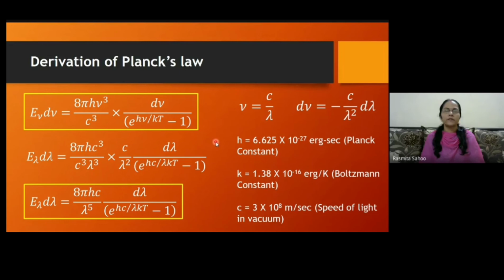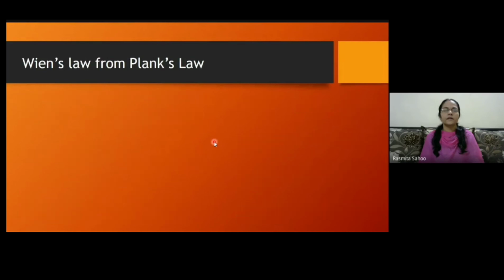Now we are done with the derivation of Planck's law. Okay, now we'll see how we can derive Wien's law and Rayleigh-Jeans law from this Planck's law. Okay, so Wien's law, here only the d lambda part I have removed.